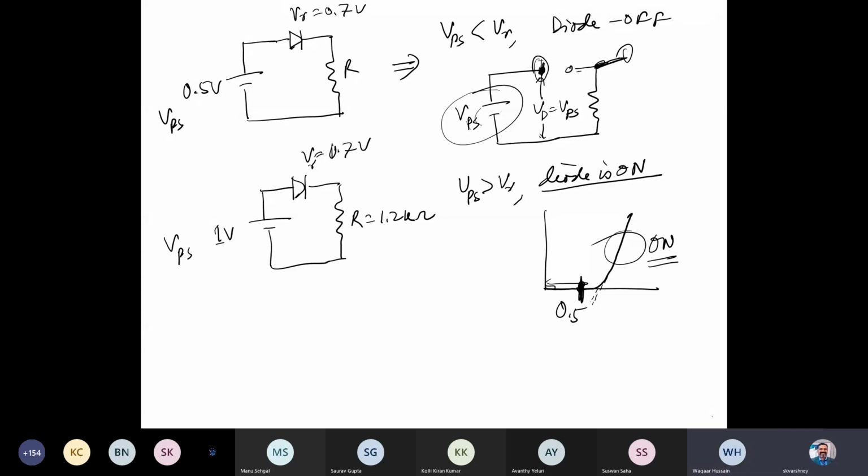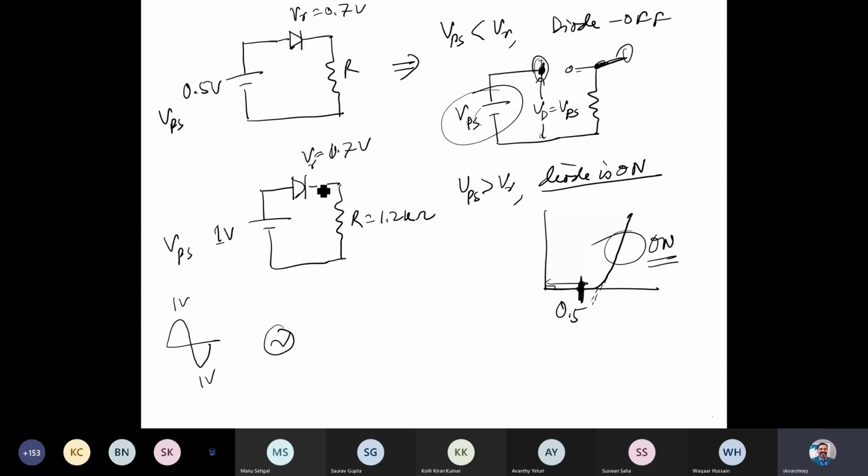That's going to play a very important role when we look into rectification. If I put up a sinusoidal input instead of this DC battery, say 1 volt, and I measure the output across the diode, the voltage drop across it will be V gamma. It will be only V gamma.